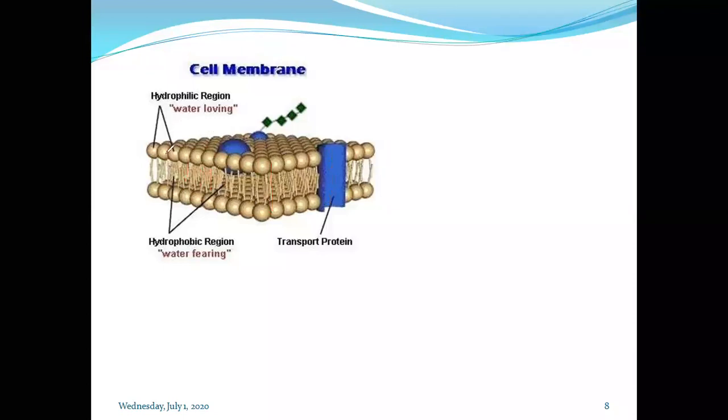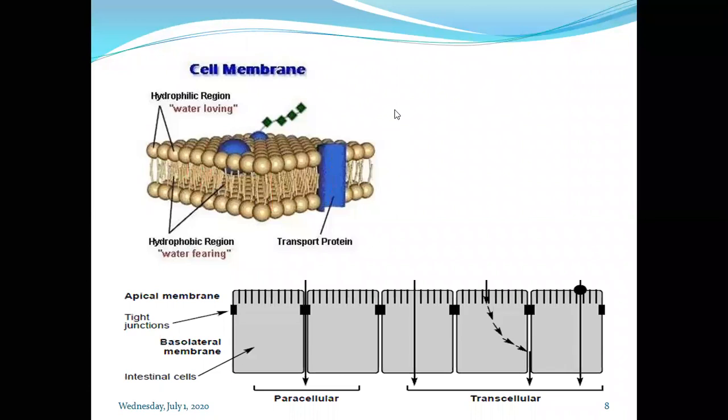In this we have the polar phospholipid, the hydrophilic region, that is the polar head, and the non-polar tail, that is the lipophilic region. This is overall about the composition or structure of the lipoidal barrier. So look at this another picture, just for your information.